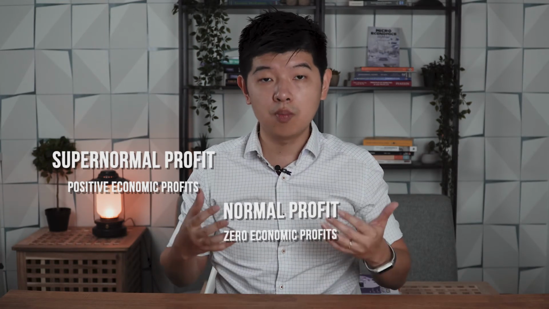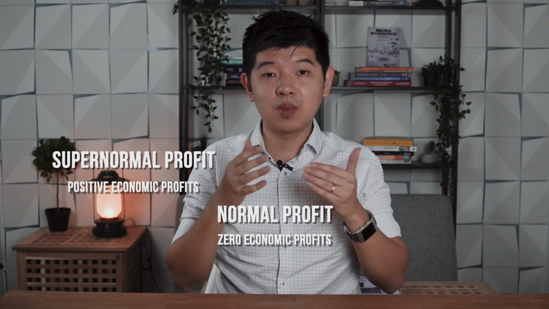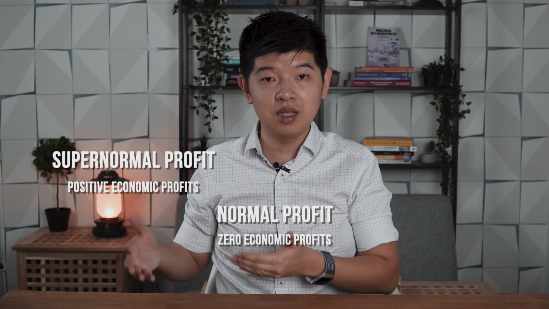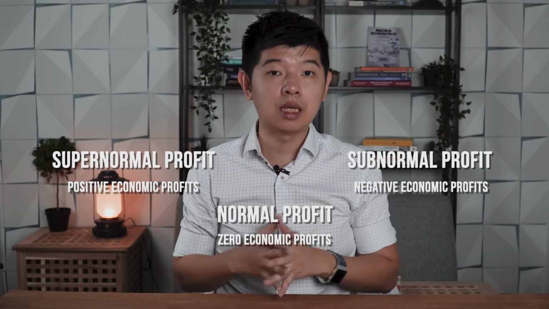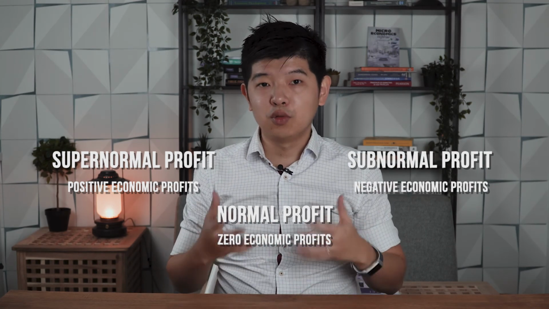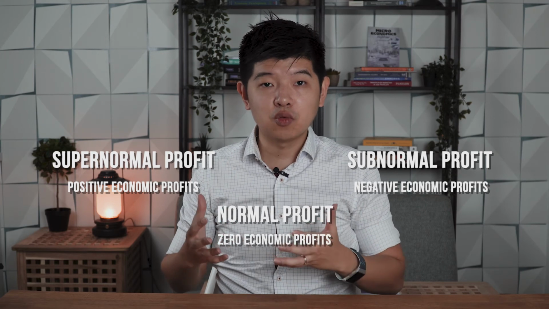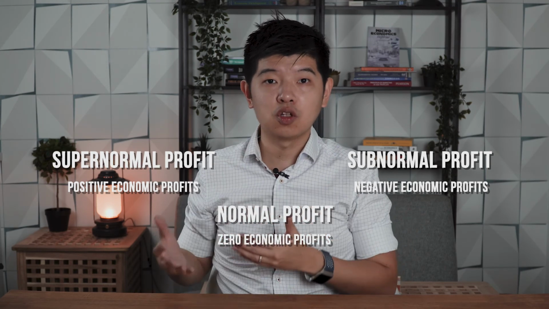So let's relook at this whole thing again. What's supernormal profit? When my revenue minus my explicit cost minus my implicit cost gives me a positive figure, we call it supernormal profits. When my revenue minus my explicit cost minus my implicit cost gives me zero, we call it normal profit. When my revenue minus my explicit and implicit cost gives me a negative figure, we call it subnormal profit. In other words, you're making a loss. So take note that when we are looking at profits in economics, we are looking at economic profits and not accounting profits.